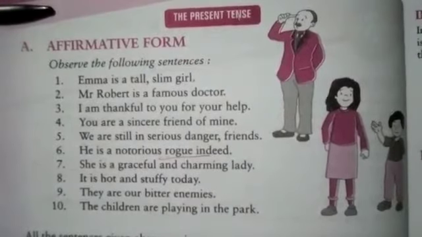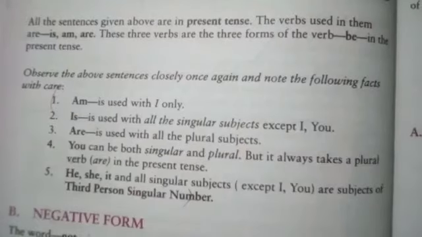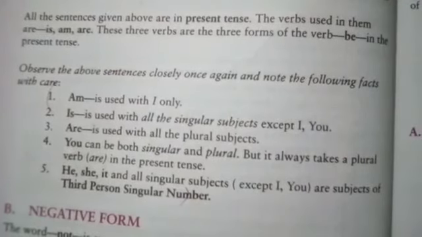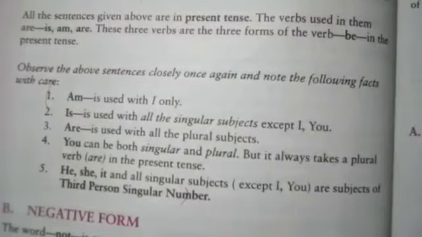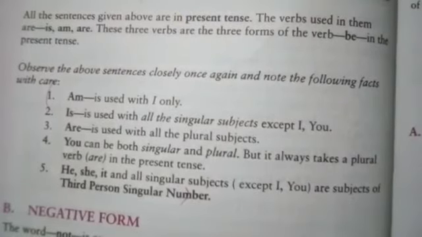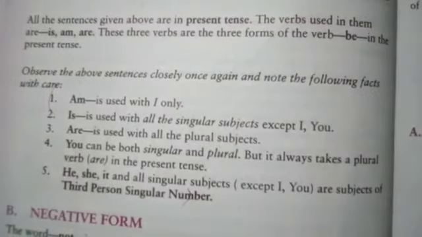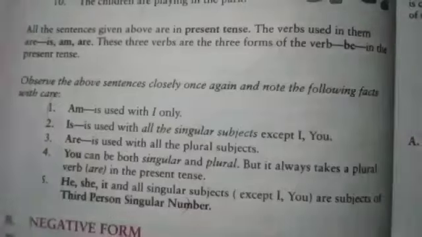Now let's discuss what type of verbs we use in these tenses. All the sentences given above are in the present tense. The verbs used in them are is, am, are. These are the three forms of the verb be. Be is the family of verbs in which is, am, are, was, were are the parts. Is, am, are are the part of the present, and was, were are the part of the past.